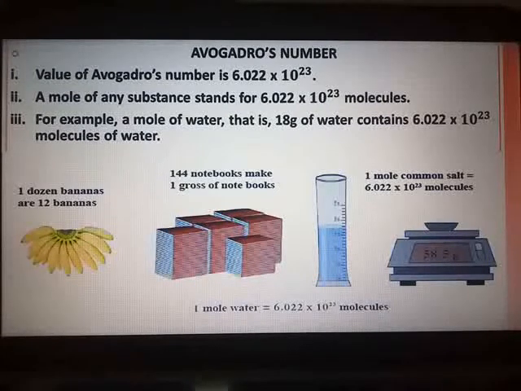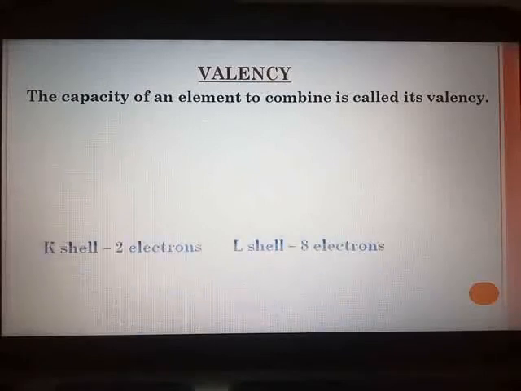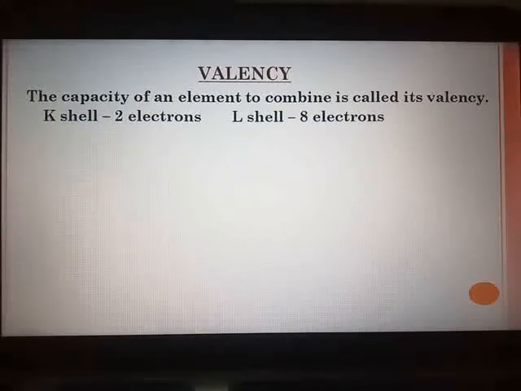In short, I have told you, valency means the combining capacity of any element, the tendency of an element to donate, accept or share electrons according to the requirement to become stable. Now, to calculate valency, you should know the maximum capacity of each shell.